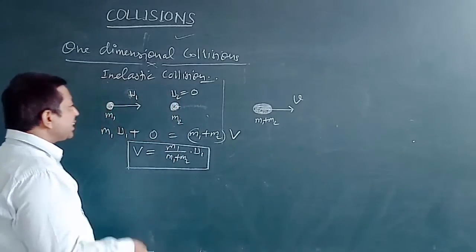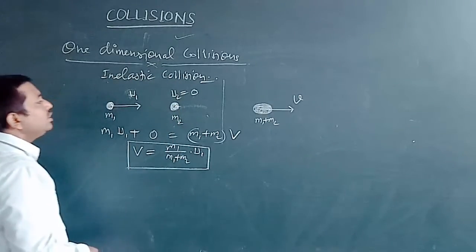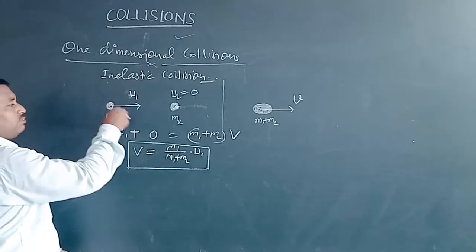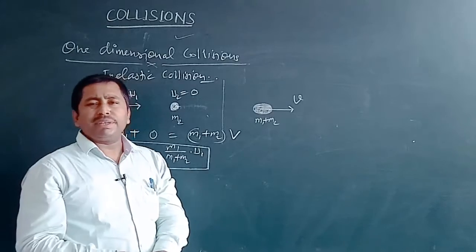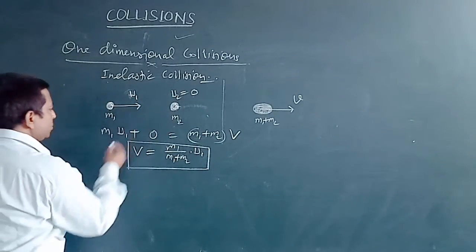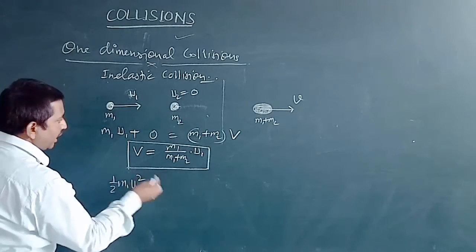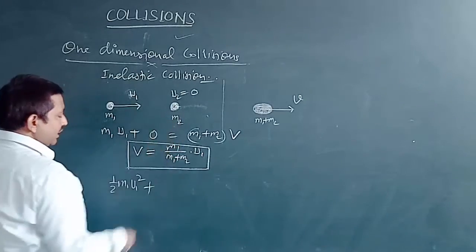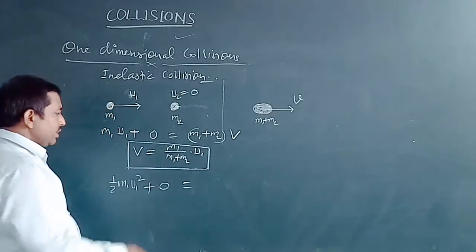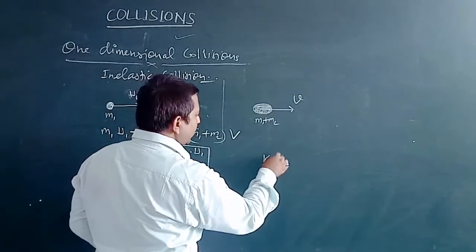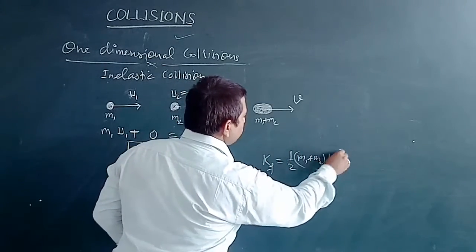The reduction in kinetic energy can be calculated easily with the help of a formula. The initial kinetic energy is half m1 u1 square plus the kinetic energy of the second ball, which is 0, and this is compared with the final kinetic energy, half of m1 plus m2 into v square.